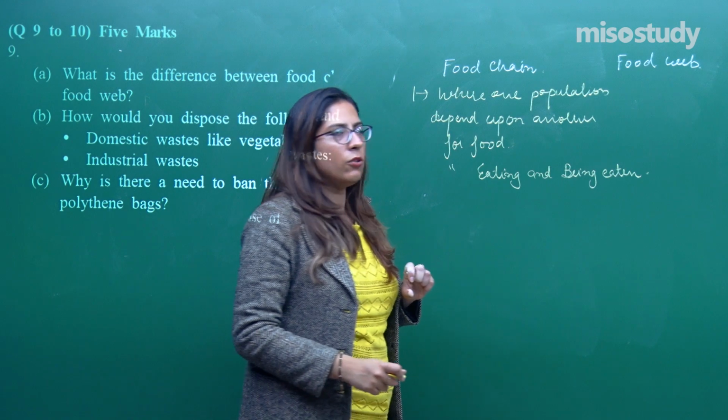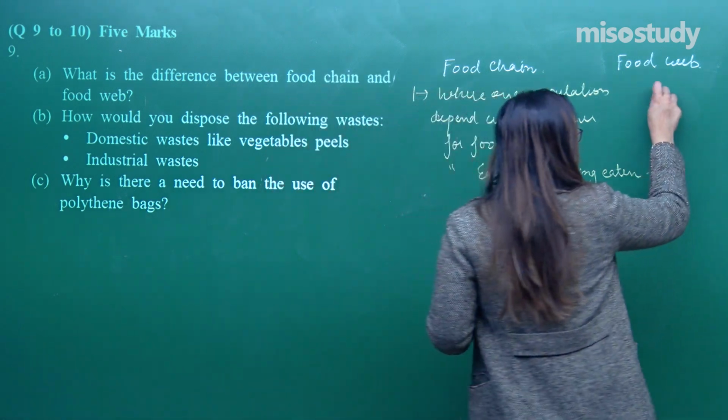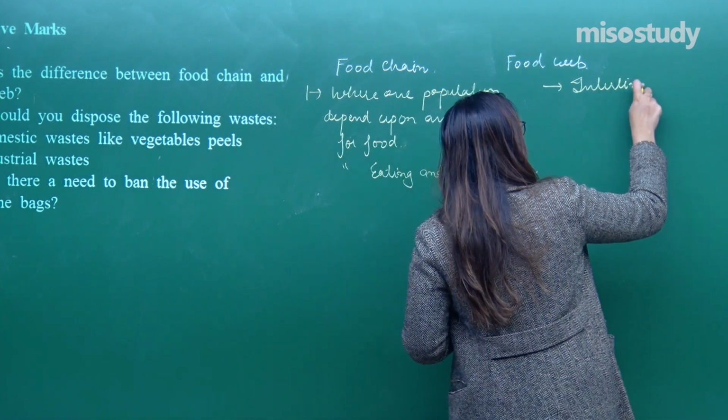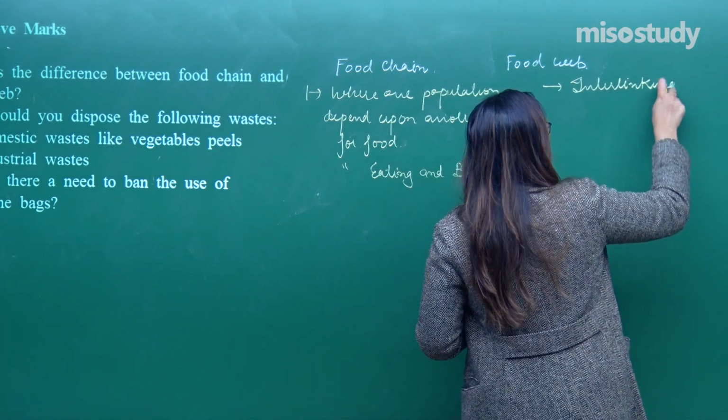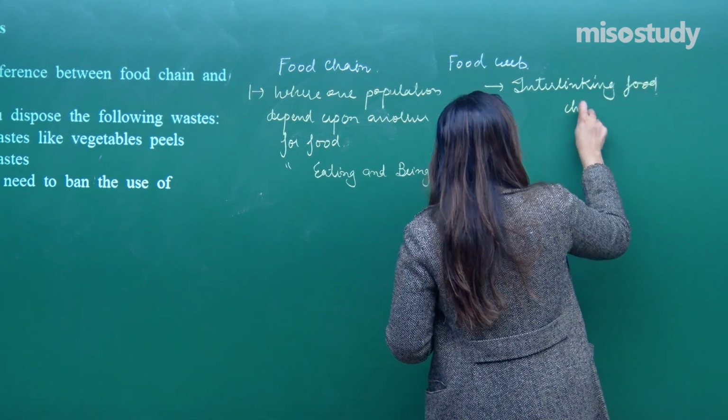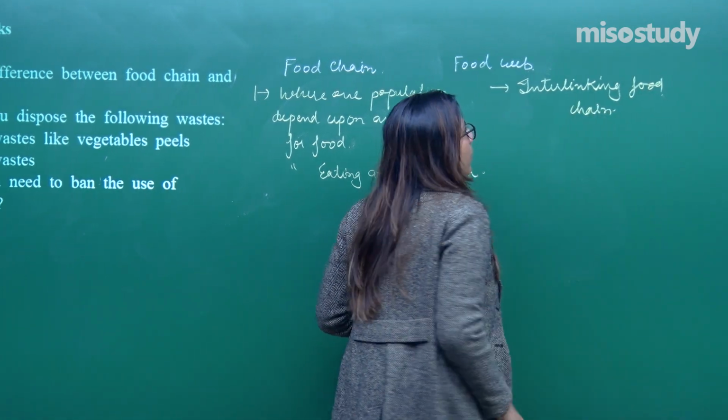Right. Now, what is a food web? A food web is interlinking food chains. Interlinking food chains, this is termed as a food web.